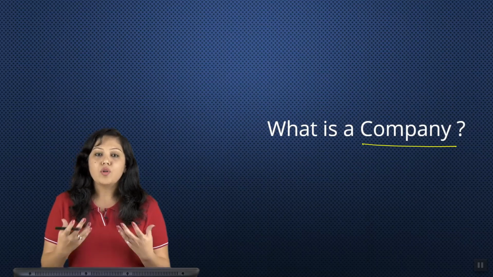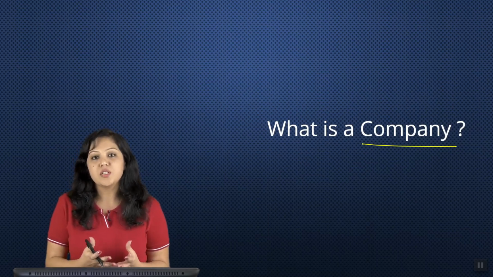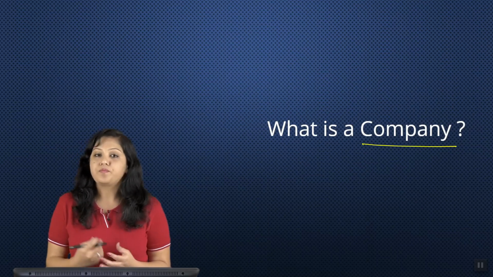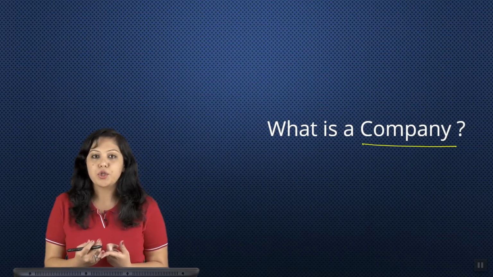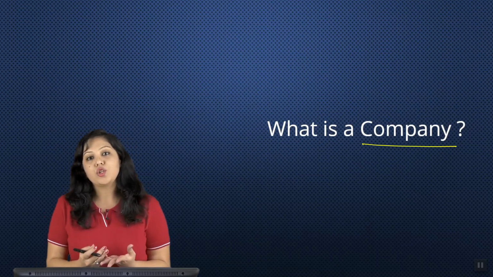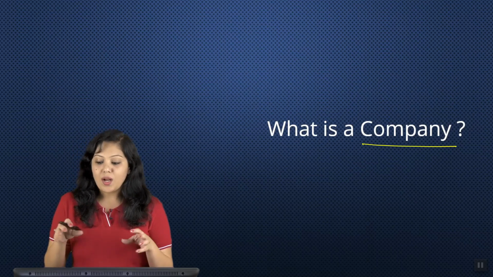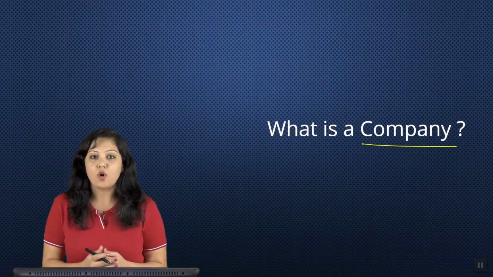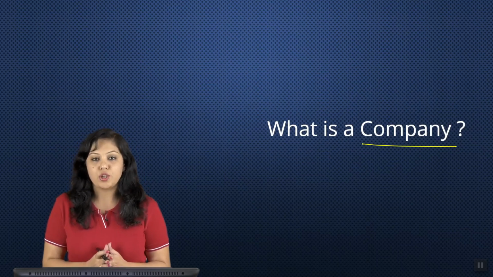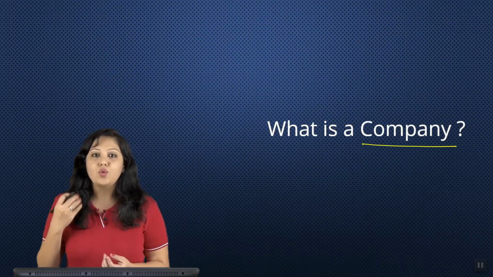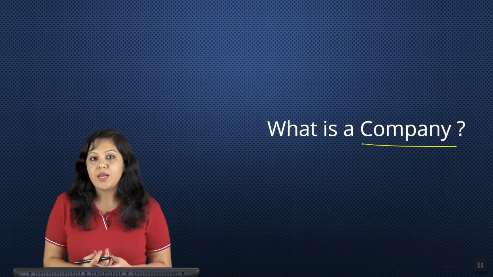Then one of the most important decisions that a business person should take is which form of organization to start with. Should they start with a sole proprietorship? Should they start a partnership? Should they choose an LLP or should they choose a company, right? So a company is basically one business form of organization. Just like other forms of organizations, there are unique features applicable to a company as well.